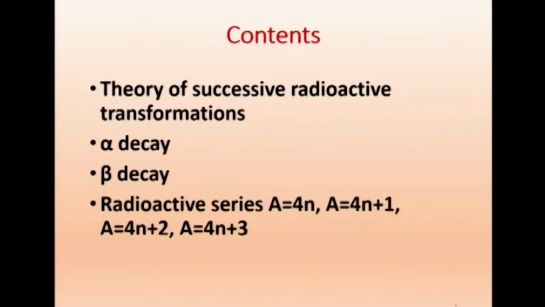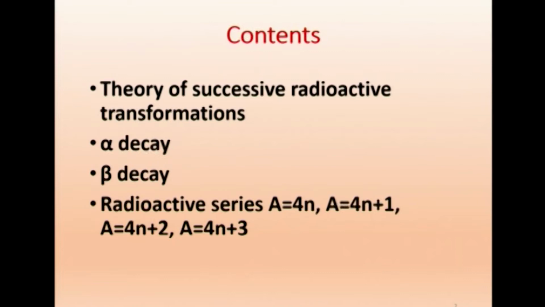Let us continue with the nuclear and particle physics. Last class we have been discussing the nuclear Coulomb energy, and now we shall be discussing the theory of successive radioactive transformations. So, when you say radioactive transformation, what is transforming? A nucleus changes. For example, uranium will become thorium. So, the nucleus itself changes.